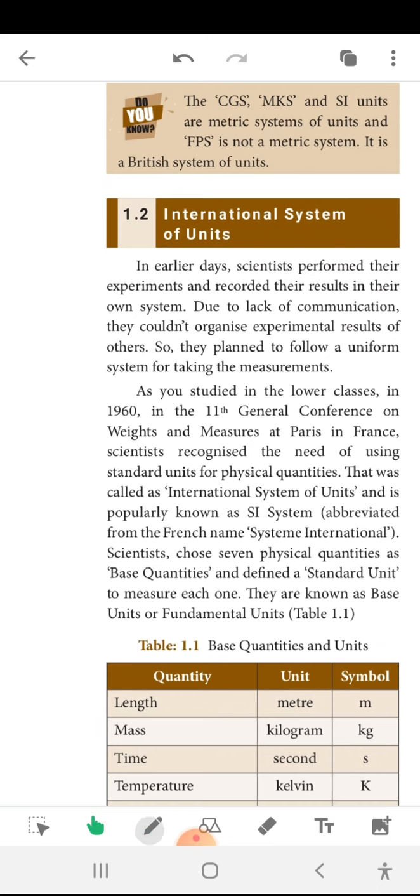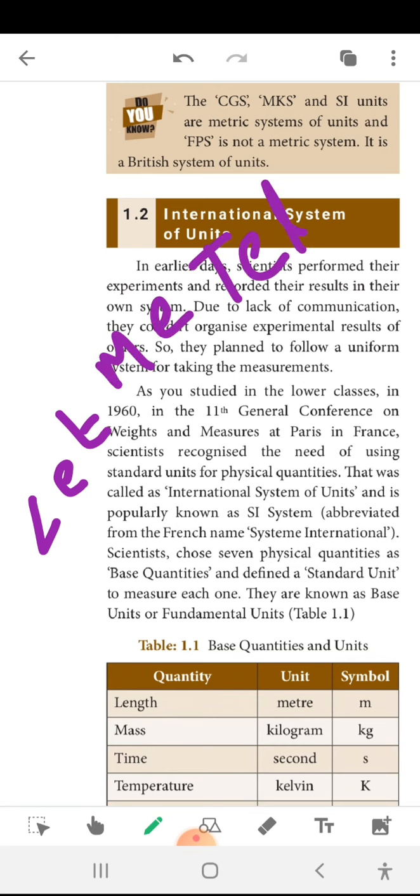I can write, let me tell a Kutti story. L for length, E for electricity, T for time, M for mass. So this E doesn't have a value. TE temperature, L second L luminous intensity, and A amount of substance. These 7 are called the fundamental quantities. I think you all can memorize that song, Let Me Tell a Kutti Story, from the film Master.